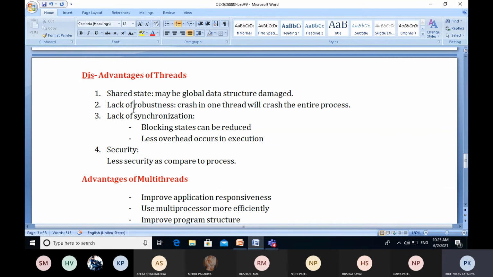So this becomes the disadvantage: if one thread crashes, the entire process can crash too. Next, lack of synchronization, where the blocking state can be reduced and less overhead occurs in execution. Security: less security as compared to a process.